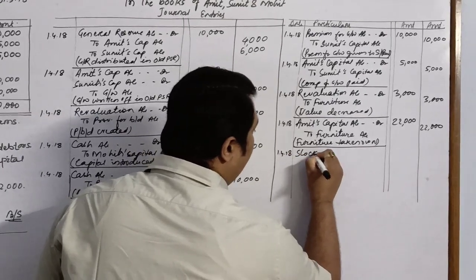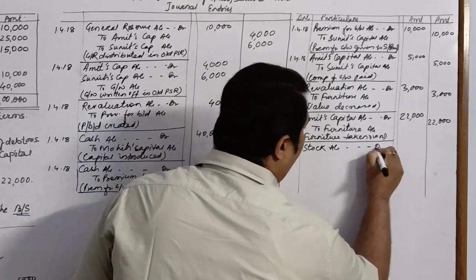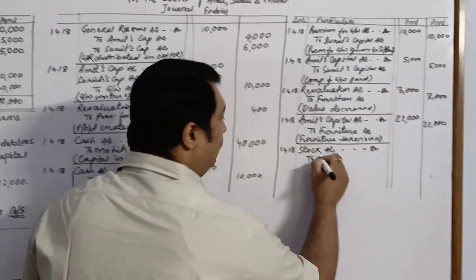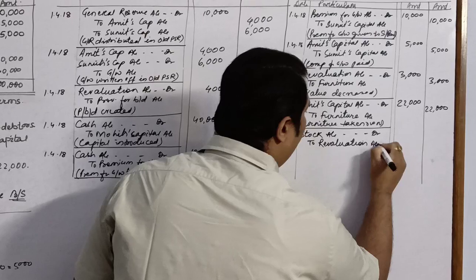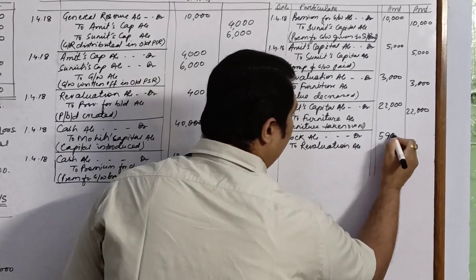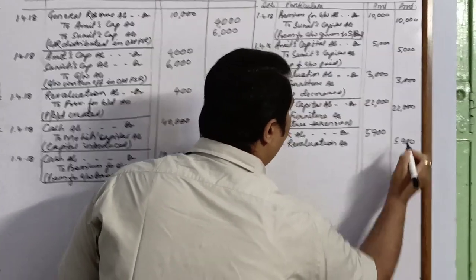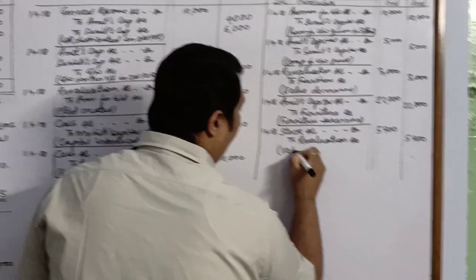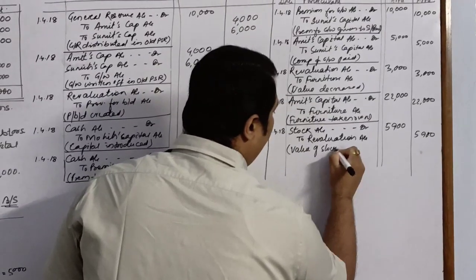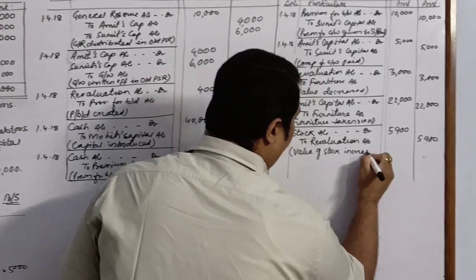Our entry should be stock account debit to revaluation account. How much? It is 5,900. So we have value of stock increased.